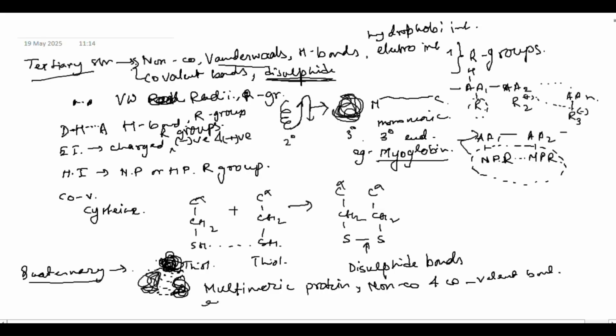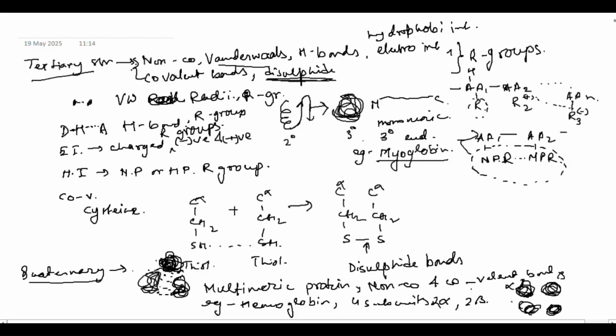And one example of this would be hemoglobin. Because hemoglobin has 4 subunits, and those 4 subunits are 2 alpha and 2 beta subunits, and those alpha and beta subunits are held together like this. Beta, alpha. They are held together like this. Okay, so this is all about the folding in proteins and how they attain their structure.